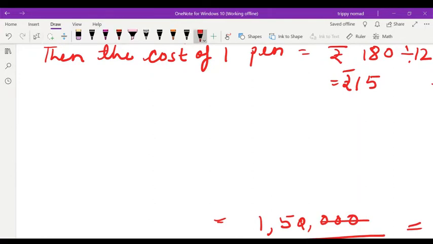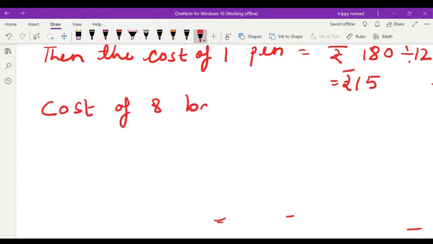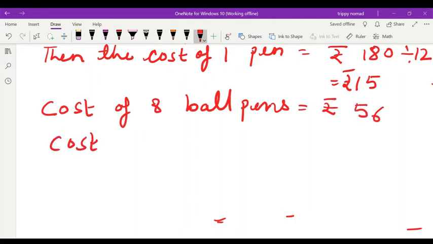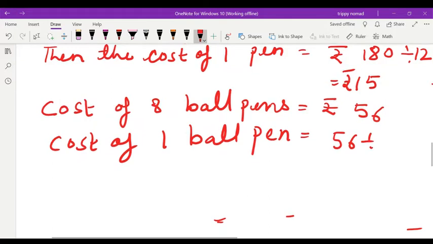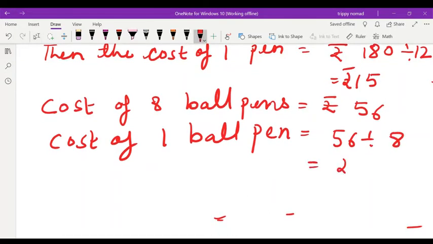Okay, same way children. Cost of how many? 8 ball pens, rupees 56. Then cost of one ball pen will be less, so we will divide 56 divided by 8. What will you get? Rupees 7. Understood?